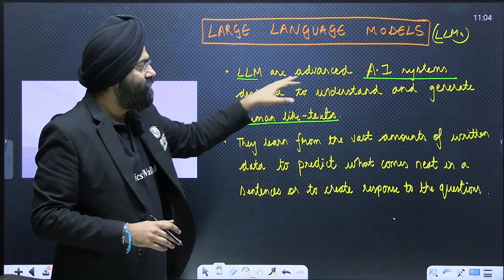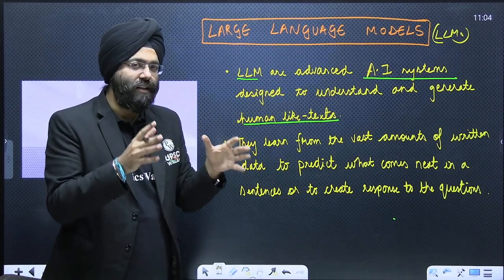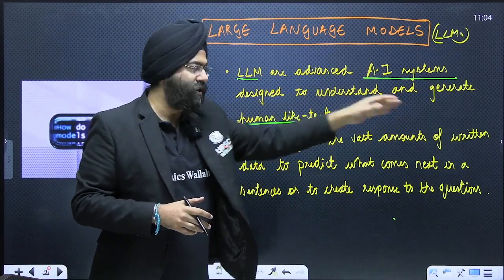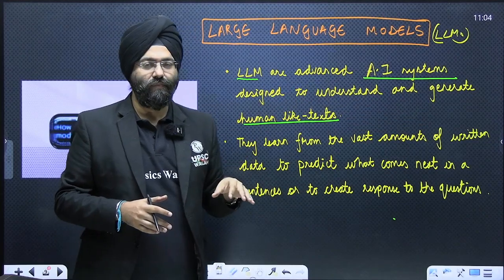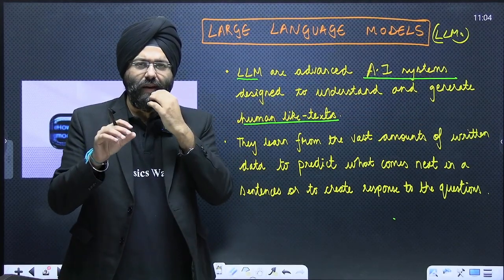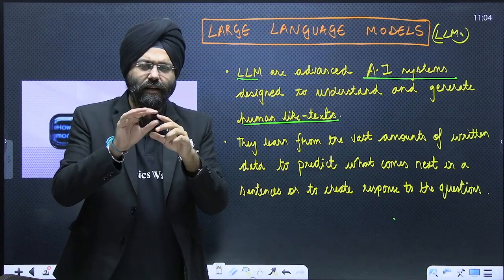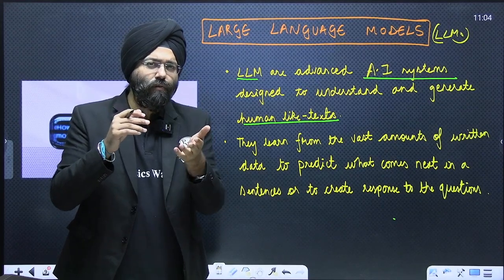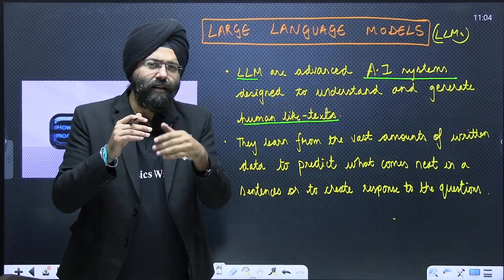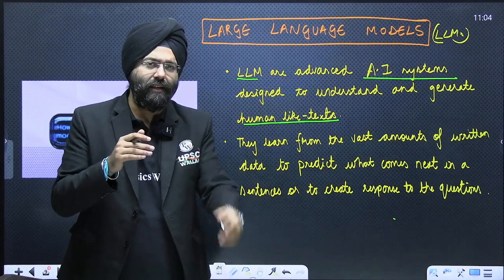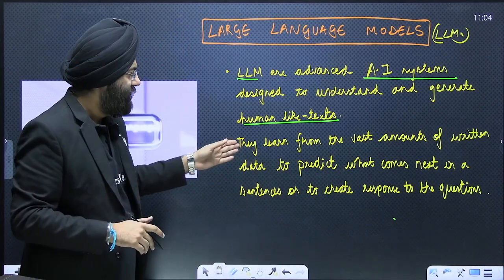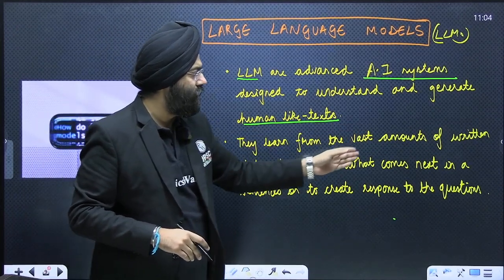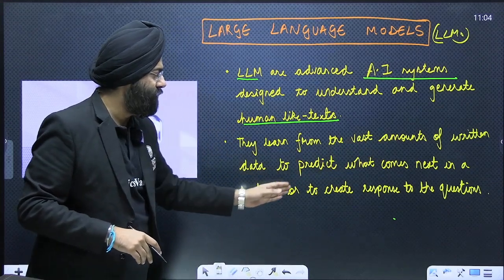So, LLMs are advanced artificial intelligence systems designed to understand and generate human-like text. For example, I've written something. I might have made certain errors while typing in that particular AI software, but the AI software might try to understand what I basically mean by that. So that is very, very important. They learn from the vast amount of written data to predict what comes next in the sentence or to create